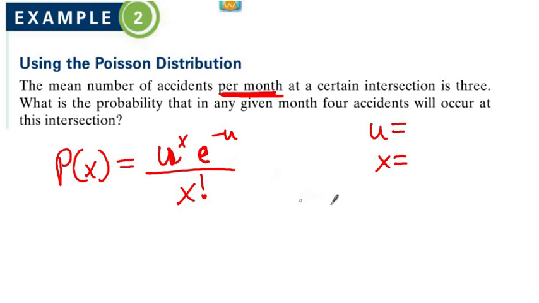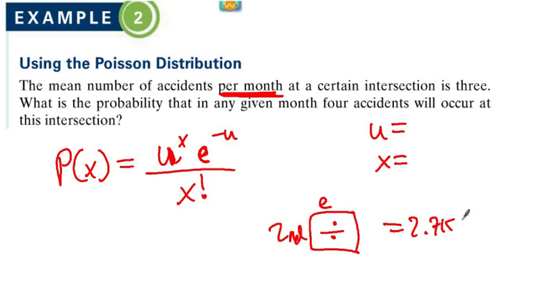E is the number on your calculator. You can find it, by the way, if you're curious where it is. It's right above the division key on mine. So if you look right above it, there's an E. If you hit second division and then press enter, it should pop up this number, 2.71828.